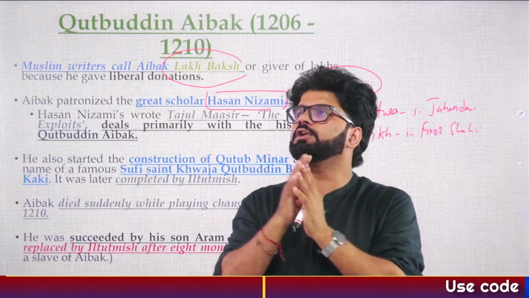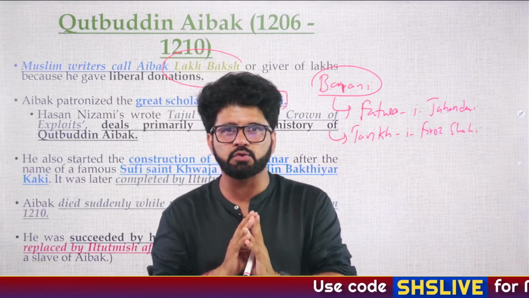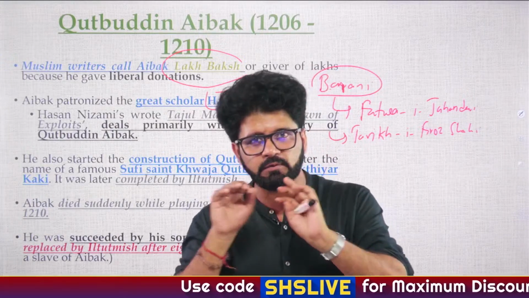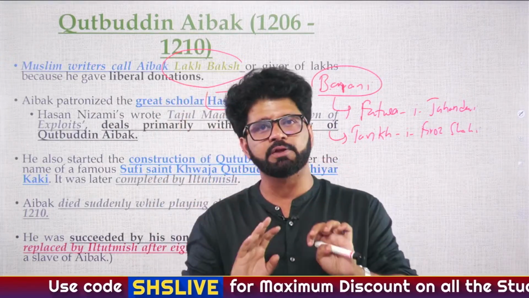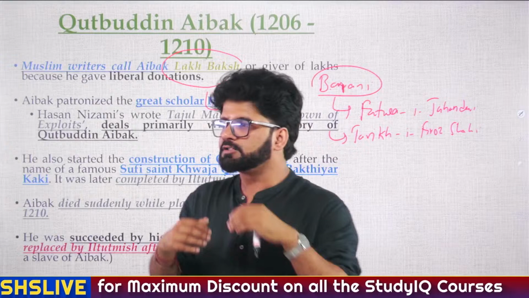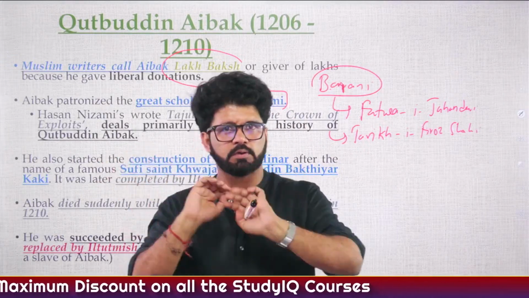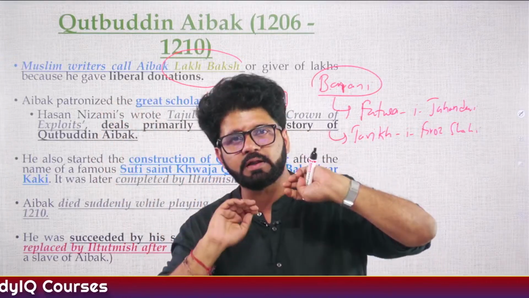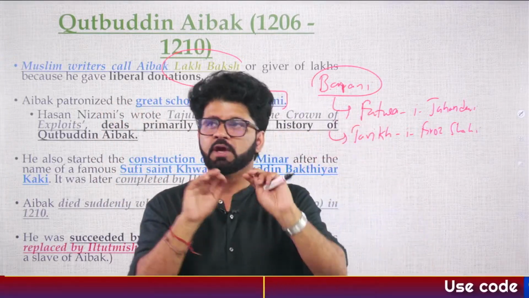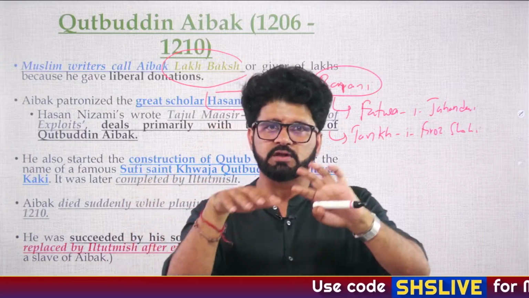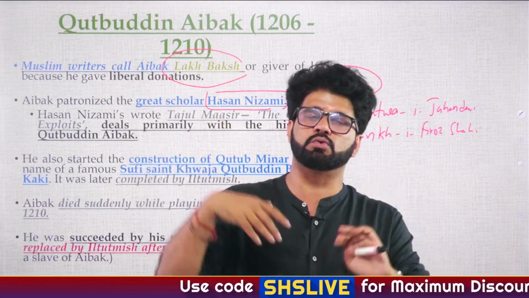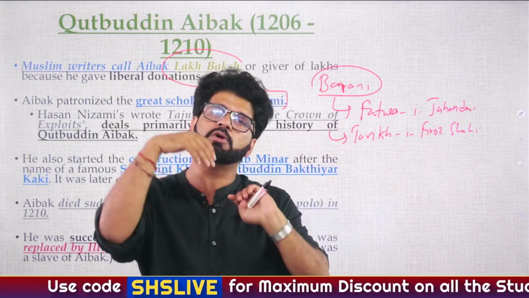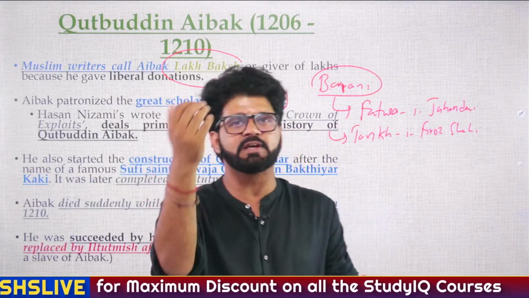So there is a cheat code here, like in education. When you talk about education, you talk about the ASER report, the Annual Status of Education Report, published by the NGO Pratham, asked by UPSC earlier. When you talk about health, you talk about the Lancet Journal. When you talk about polity and different commissions, you talk about the NCRWC, the National Commission to Review the Working of the Constitution, also known as the Venkatachaliah Commission. When you talk about ethics, you talk about the Second ARC, Ethics and Governance report.